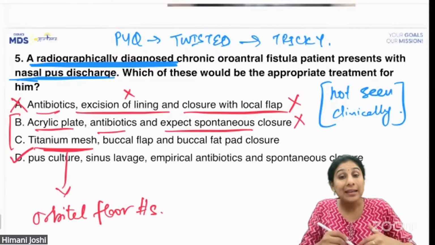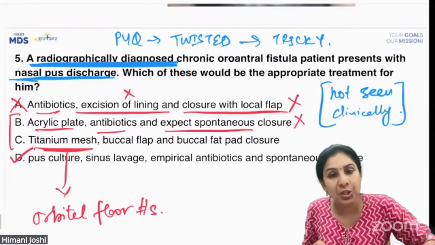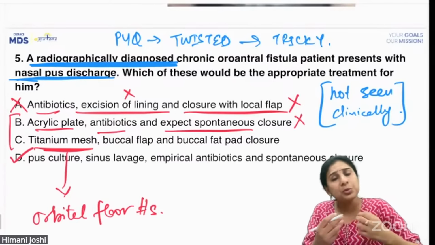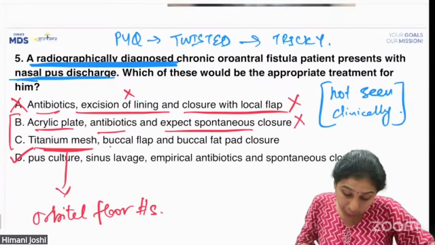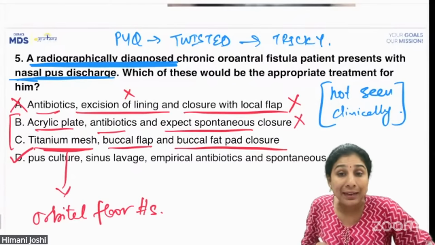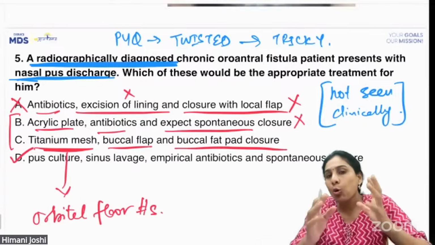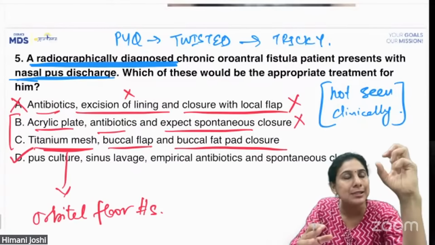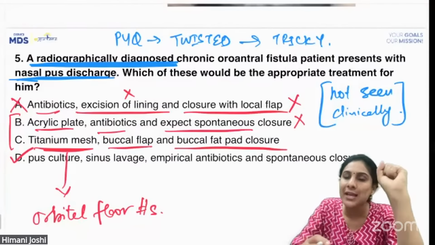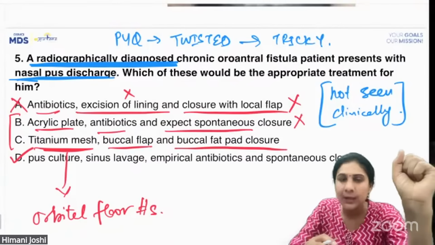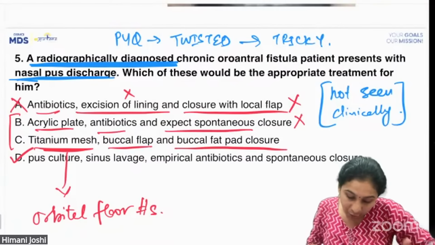Okay. And after that, even if you use a titanium mesh, we give you that benefit of doubt. You use your titanium mesh, but you put a buccal flap and buccal fat pad closure where there is no fistula in the oral cavity, right? All you need to do is just clean the sinus. The residual sinus infection which is there needs to be treated. How will you do it?